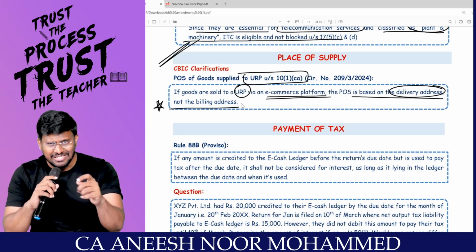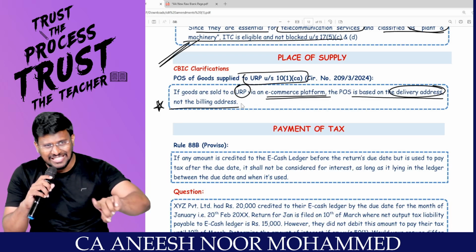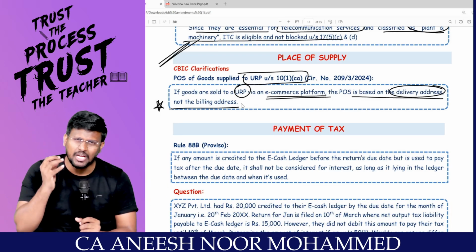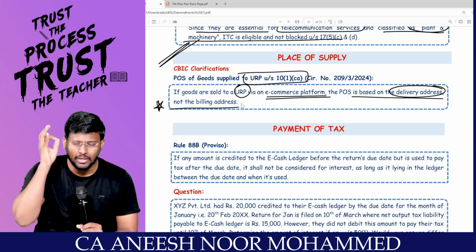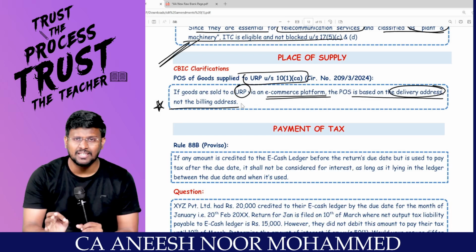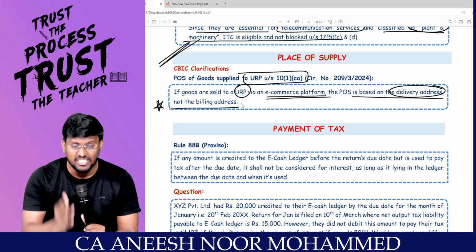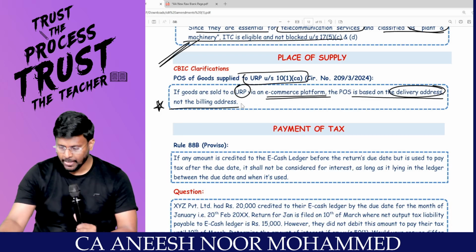The billing address is my address, but the delivery address is some other place where the goods are going to be consumed, where the goods are going to be delivered. So they are saying don't take the place of supply as the billing address; take the place of supply as the delivery address. An expected question for examination.